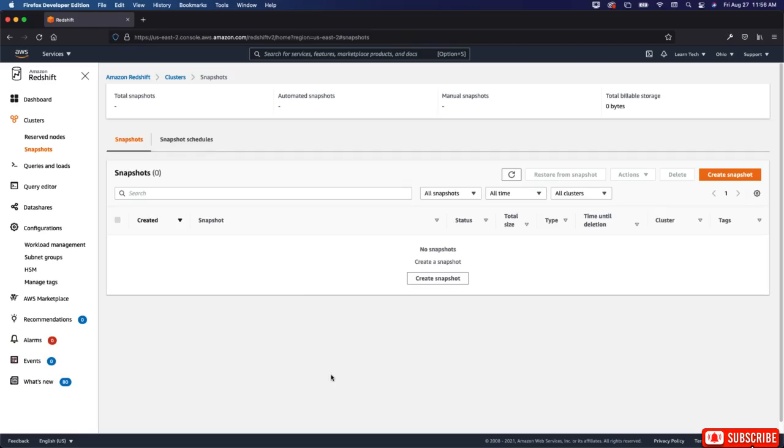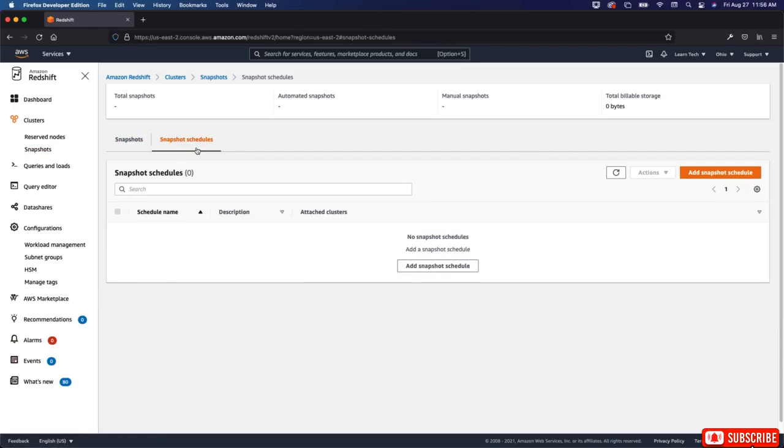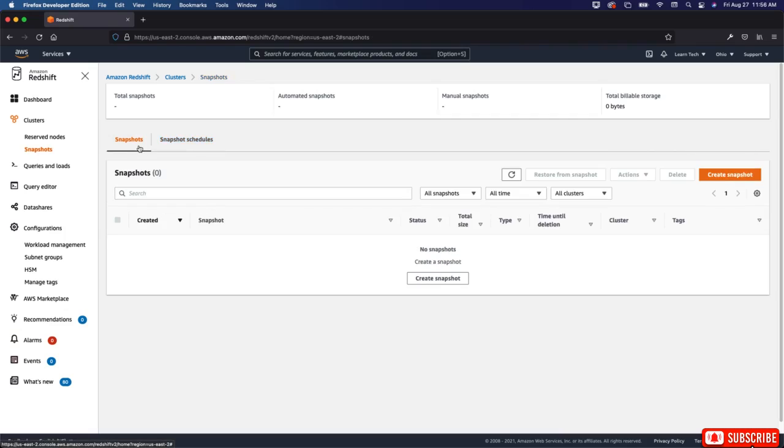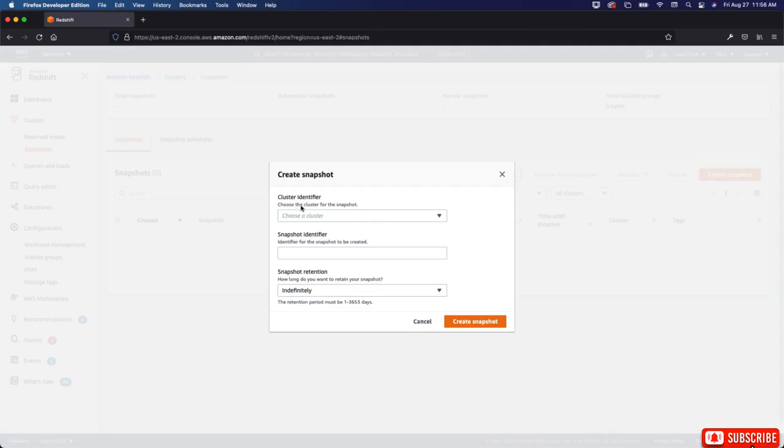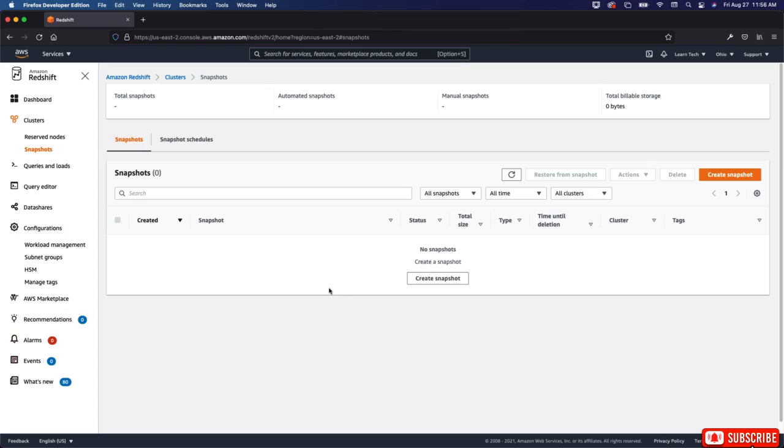All right, let's talk about snapshots. So you can set up a snapshot schedule and also snapshots. Sorry. So let's create a snapshot. Take a look at what this does. So cluster identifier, you can choose a cluster, snapshot identifier, and then snapshot retention. Okay, so 1 day, 7 days, custom value. The retention period must be 1 to 3,653 days. Okay, so how long is it going to be around? Okay, so the snapshot is basically made for,